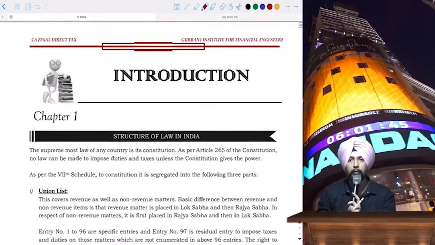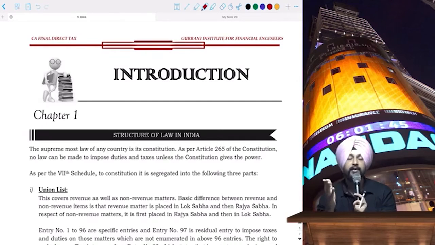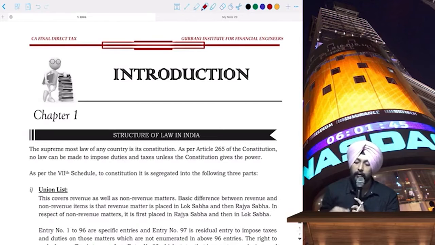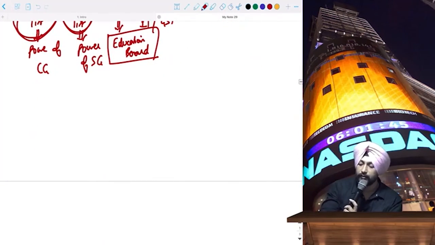Now, if you come to this book. Okay, so before I start with the discussion, I'll just give you a small understanding first. The thing is like this. You will be given 2 volumes, volume 1 and volume 2. The chapters are covered in these 2 volumes. Over and above this, I'll also give you a book on multiple choice questions. Okay, apart from that, understand how we are going to study first of all.